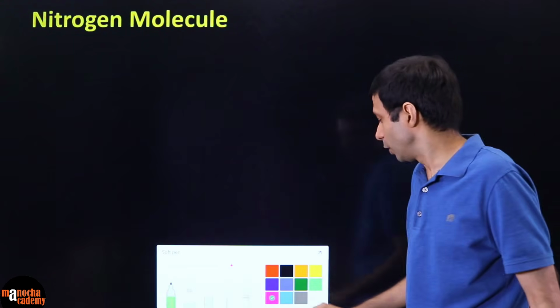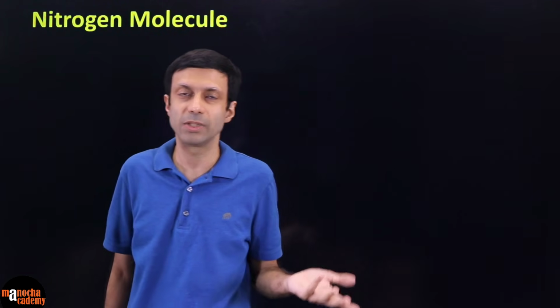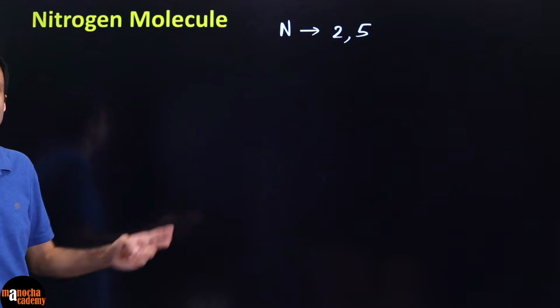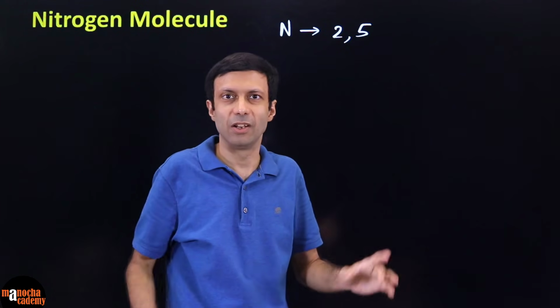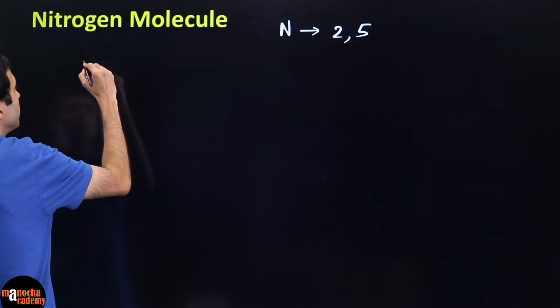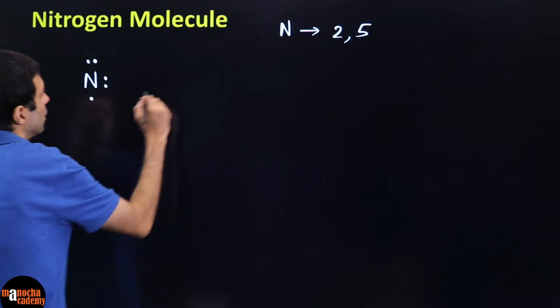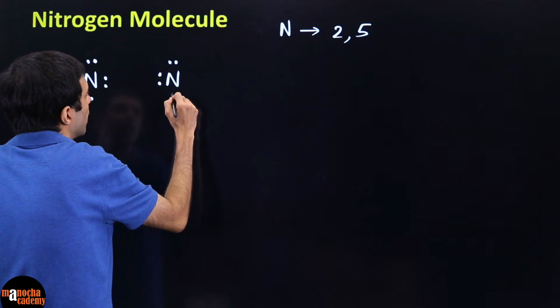Let's look at the nitrogen molecule. So in nitrogen, again we know nitrogen is diatomic, N2. So how is the bond formed? Nitrogen atom has the electron configuration 2,5, with 7 electrons. So let's draw the electron configuration. Again, we are going to show only the valence shell. You don't have to show all the shells, right? So in the bonding diagram, you just draw nitrogen and we are going to draw 2 electrons, then 2 here and then 1 here. Same way for the other atom: 2, 2 here and then 1 here.